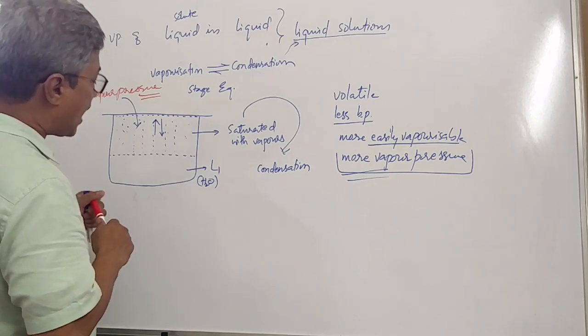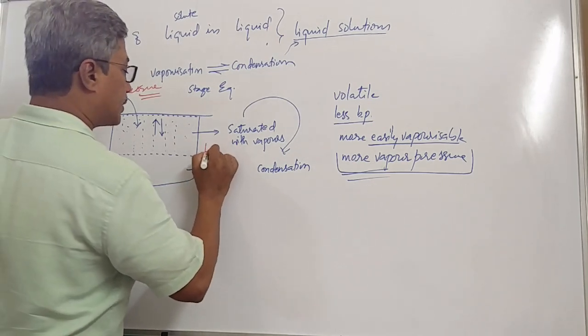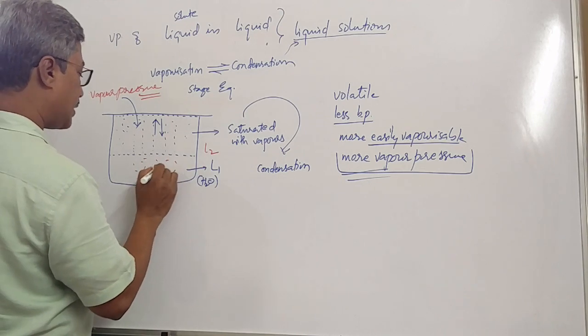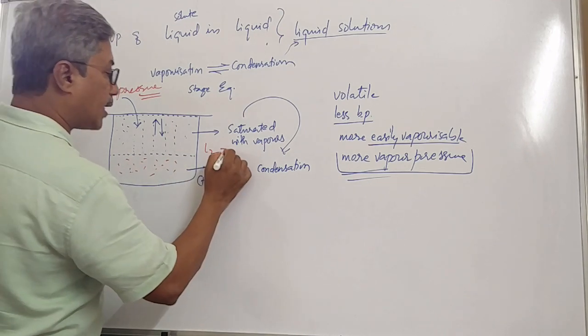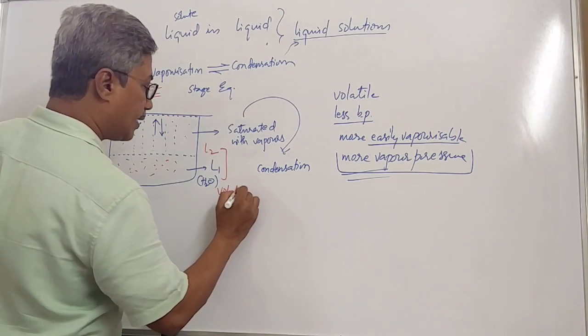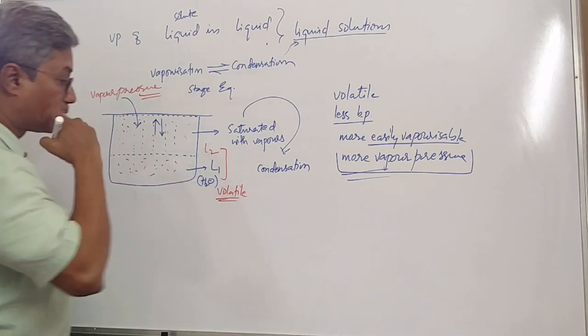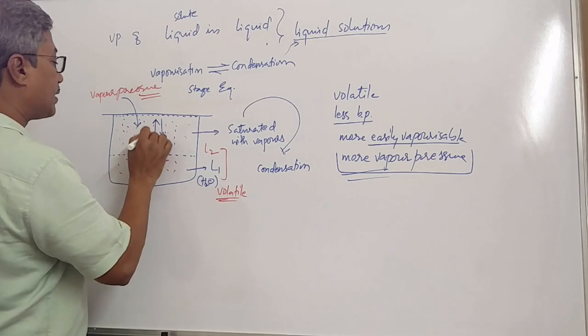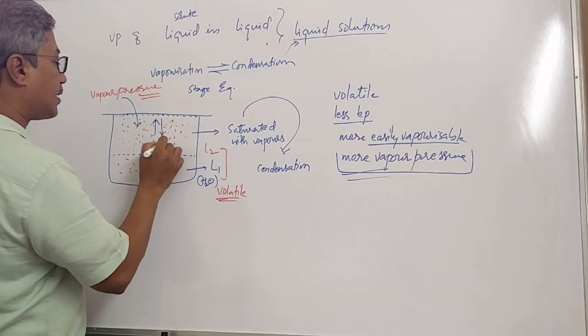there is, let us add another liquid 2. So it means that here there is another liquid. Both are volatile. It means that along with water, we notice the vapors of other liquids also.